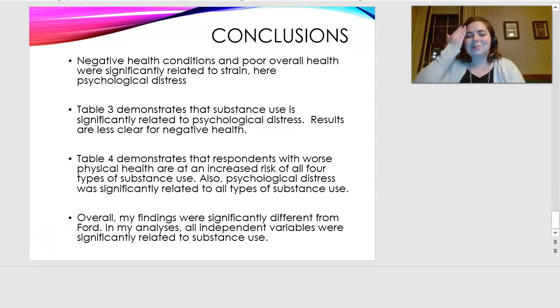So some short, quick conclusions are that negative health conditions and poor overall health are significantly related to strain in this paper, psychological distress. Table 3 demonstrates that substance abuse is significantly related to psychological distress, but the results are a little less clear for those negative health conditions. Table 4 demonstrates that respondents with worse physical health are at an increased risk of all 4 types of substance abuse, and that psychological distress is also significantly related to all types of substance abuse. So overall, my findings were a little different than Ford's because all of my independent variables were significantly related to substance abuse.